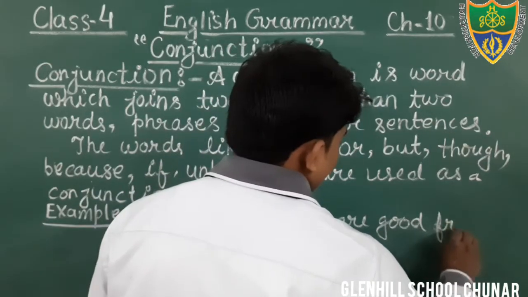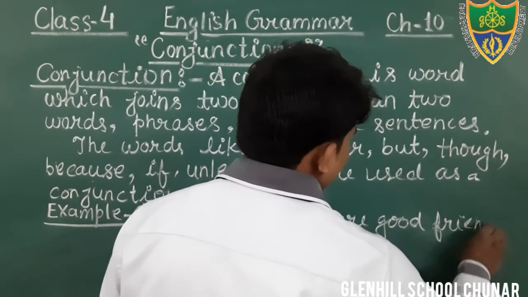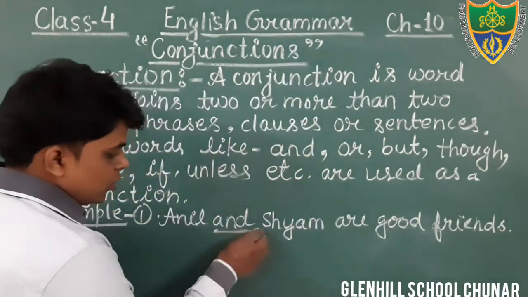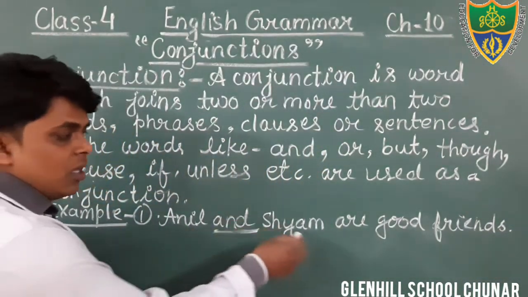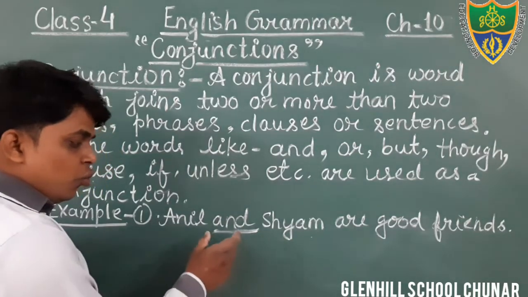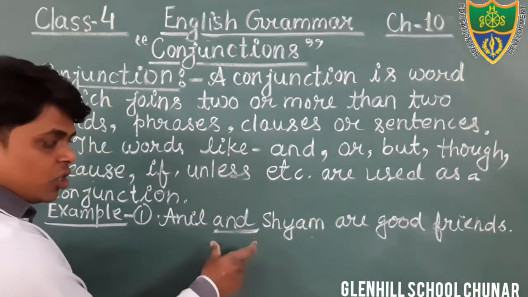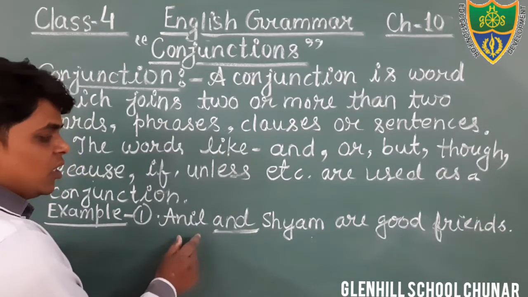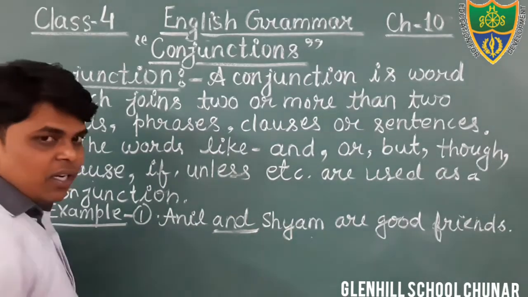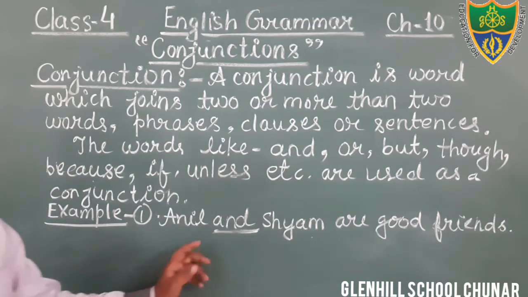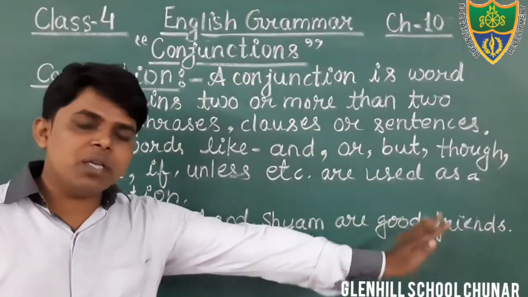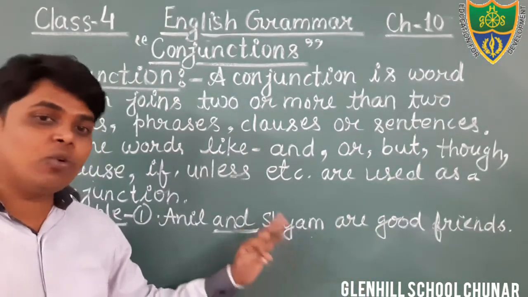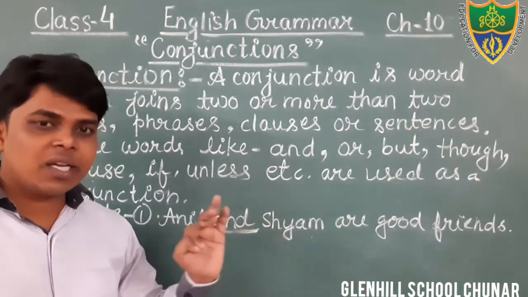Dear students, here in this sentence, the word and is used to join Anil and Shyam. We are using the conjunction and to join the two names, Anil and Shyam. In this sentence, the word and is used to join two words, therefore that is a conjunction.